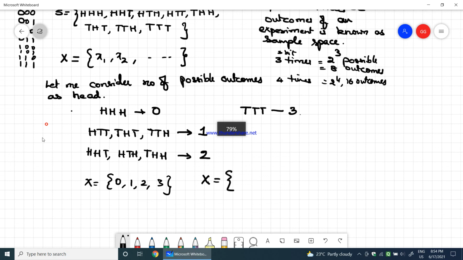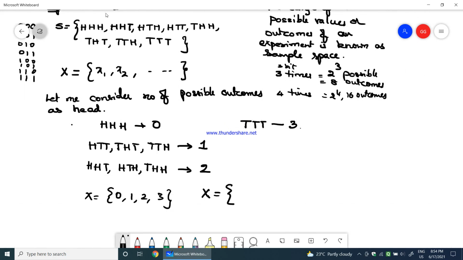Or you can also write X as follows. I am getting 3 times head here, so I say 3; only 2 times head here, so 2; 2 times head here, so 2; 1 time head here, so 1; 2 times head here, so 2; 1 time head here, so 1; 1 time, so 1; no head at all, so 0.